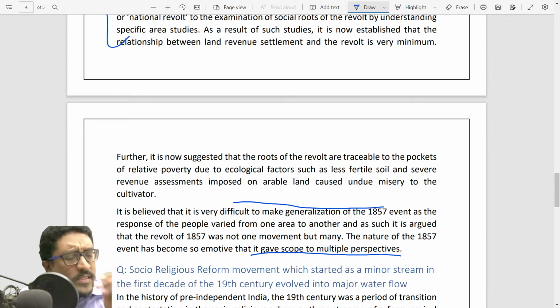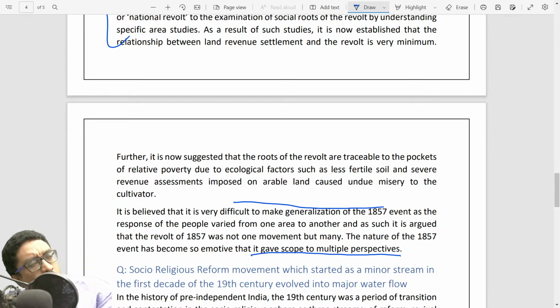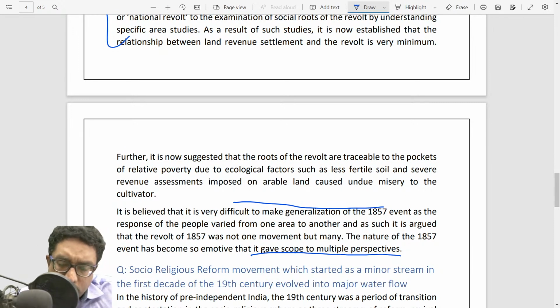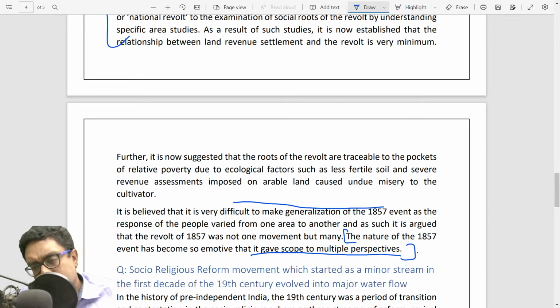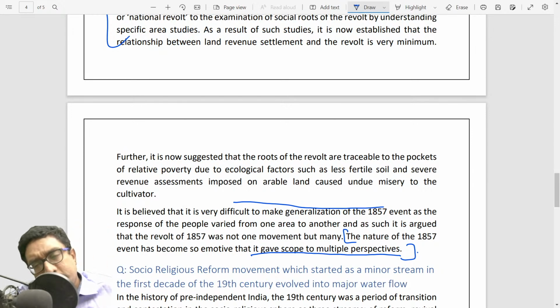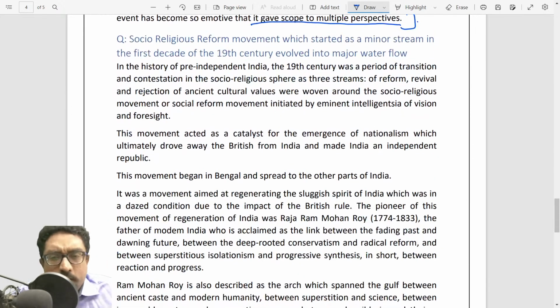Or you can simplify this saying the nature and process of the 1857 revolt was so impactful and so emotive that multiple perspectives have developed about this revolt. Give this point in conclusion. So you are neither closing the question, you are now opening the question, you are just leaving it as an open end. Let whoever is reading think it through.